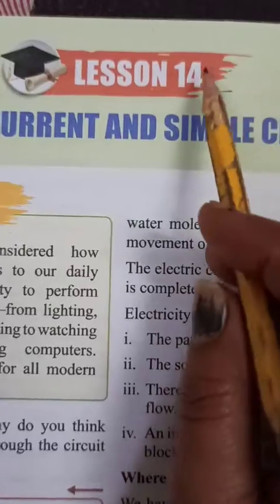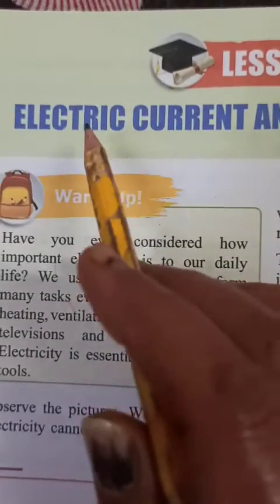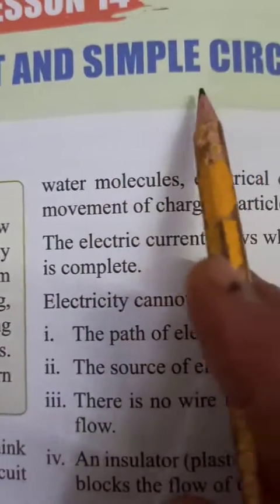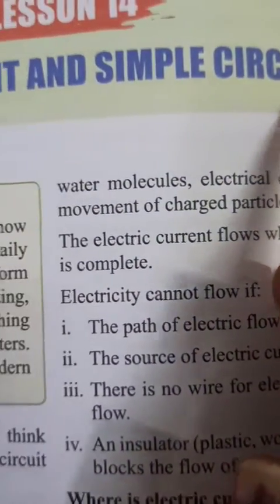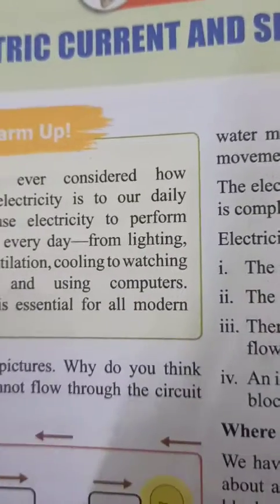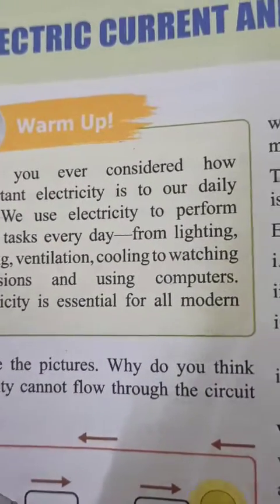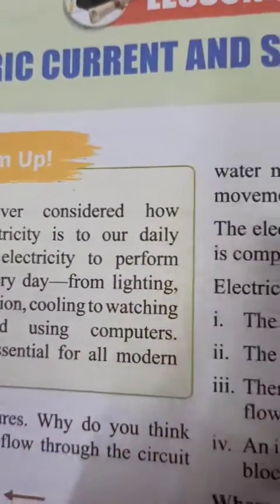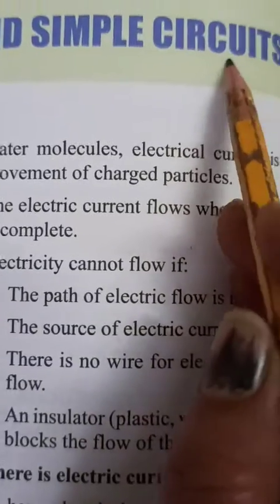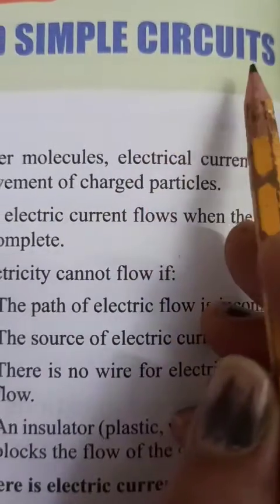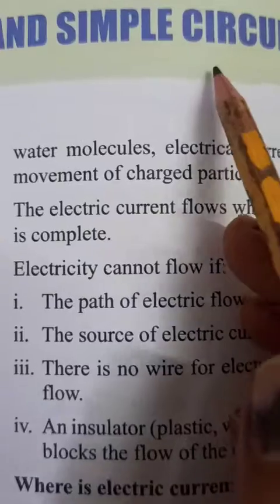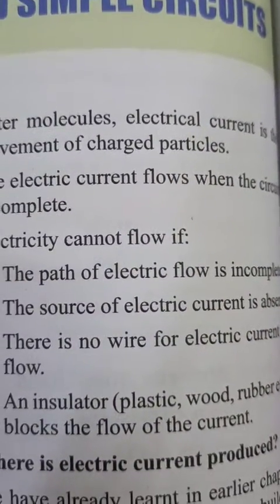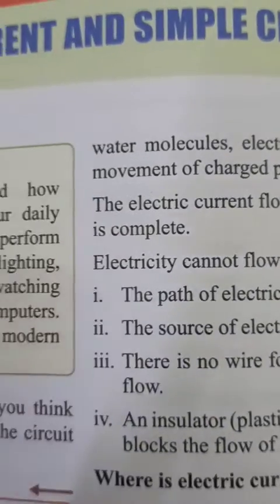So lesson number 14 today we start. Lesson number 14 is electric current and simple circuits. Okay. So children, in this chapter we will study about the electric current or electricity and how to make a simple circuit. That also we will study here, because in a circuit only current can flow.